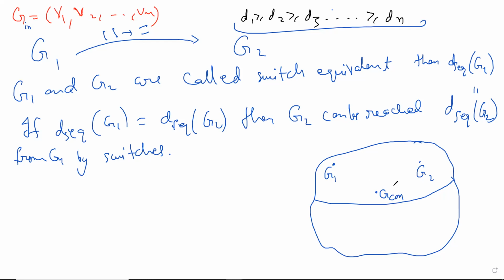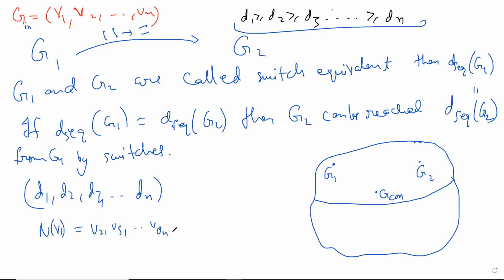What would the best member of that orbit be? So suppose G1, I mean, you people know it, maybe intuitively, but I'll just say it. The best member was what we did in the previous proof, right? G1 has a degree sequence, but you want to go from G1 to the G canonical. Now G canonical will obviously have the same degree sequence, okay? But V2, V3 till VD1 will be the neighbors. You want to go to that one, okay? V2, V3 till VD1 plus 1.